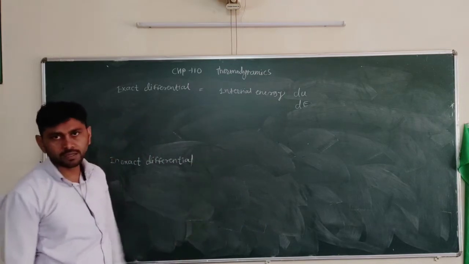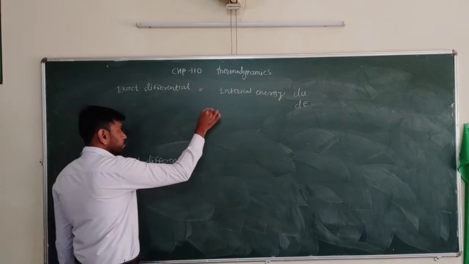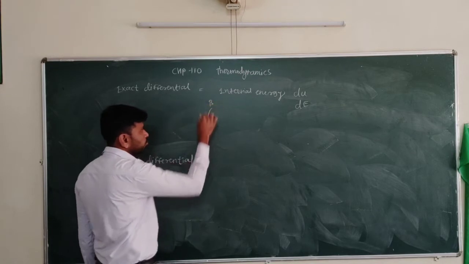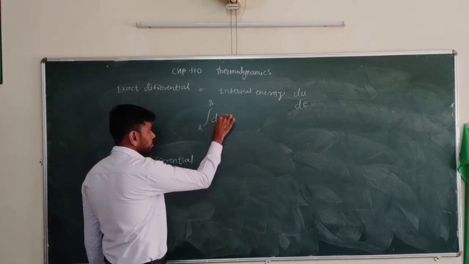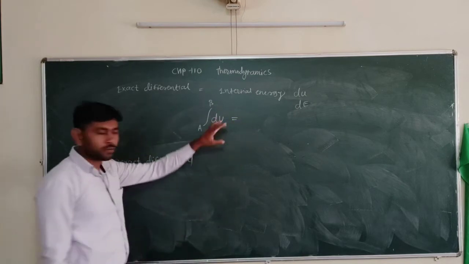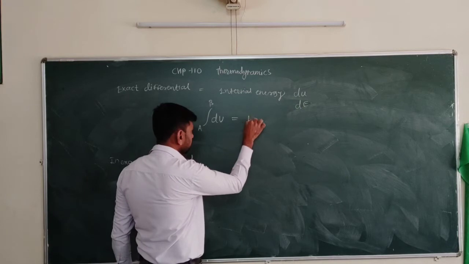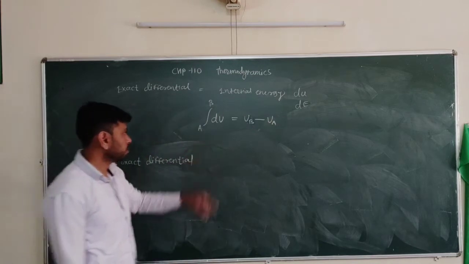A small change in internal energy is indicated by dU. If the system changes from A to B, from initial to final state, then the integral of this differential leads to a finite quantity, that is U_B minus U_A, the difference.